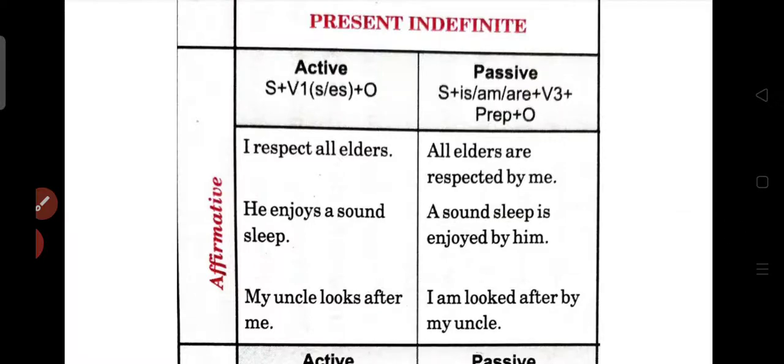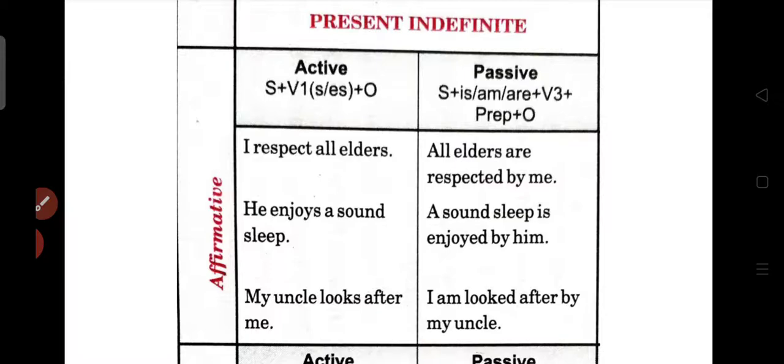As you can identify, it is only simple present tense. Whenever there is simple present tense, you have to change into present continuous in the passive voice. And what is the rule of present continuous? That is, am, is, are plus verb first form and ing.